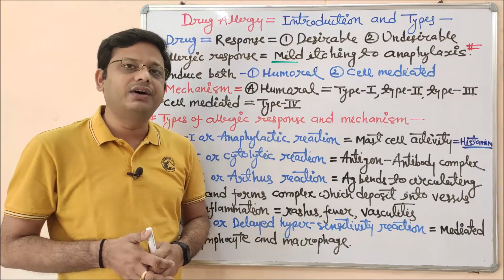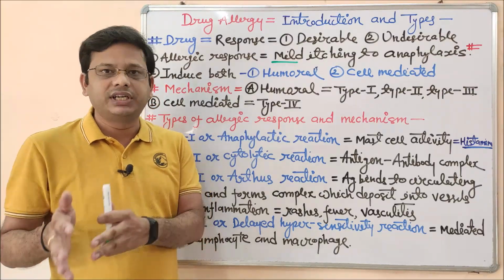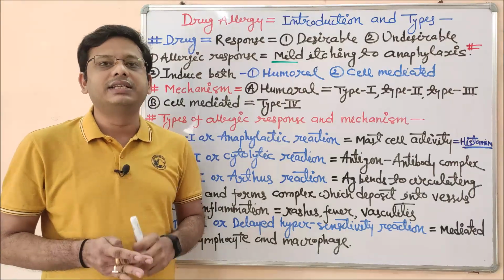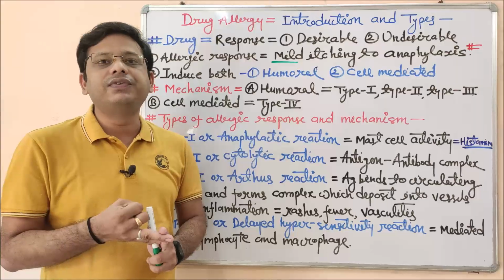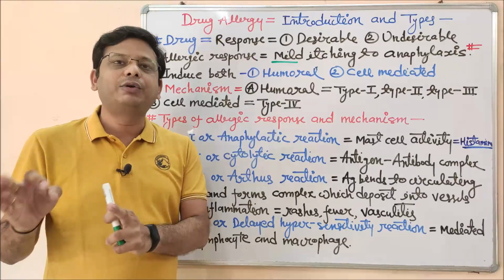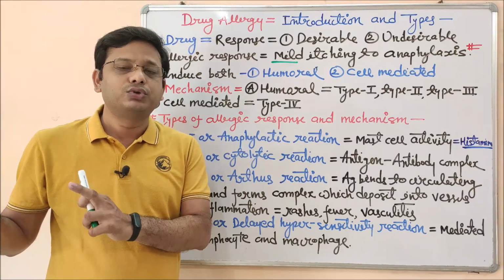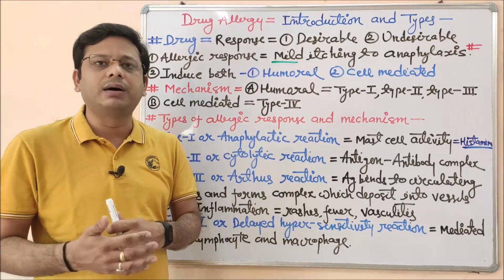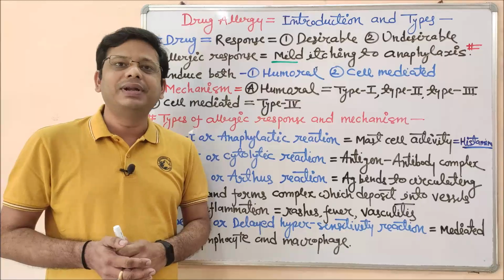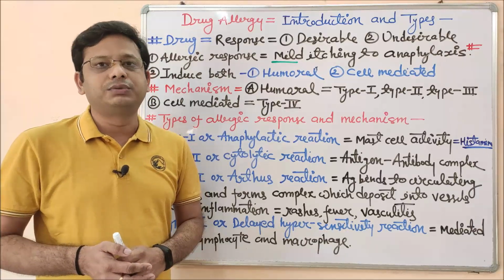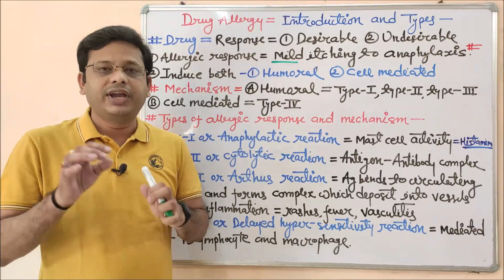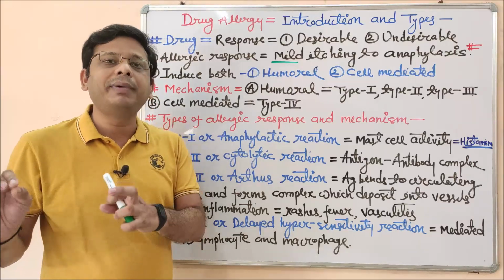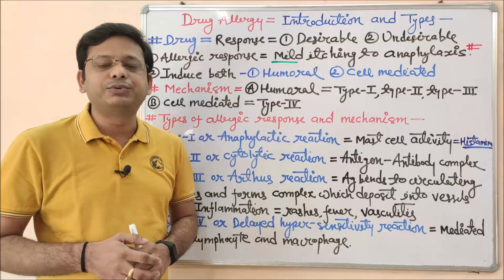What is the meaning of anaphylaxis? You may visit our channel, where we have uploaded the meaning of anaphylaxis too. Anaphylaxis is a sudden and more severe immunological response that may also become a fatal response. There are so many examples of anaphylaxis, which we will see one by one in the upcoming part, but let me give the simplest example, which is bronchospasm. We can also term it anaphylactic shock, which we have uploaded in our main channel, Solution Pharmacy, along with different types of shock.